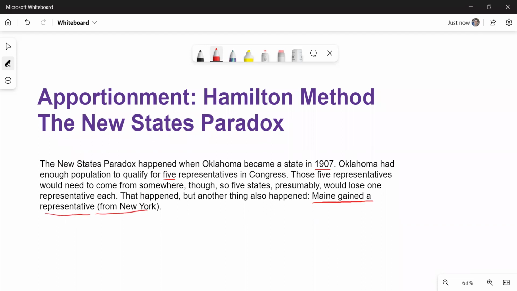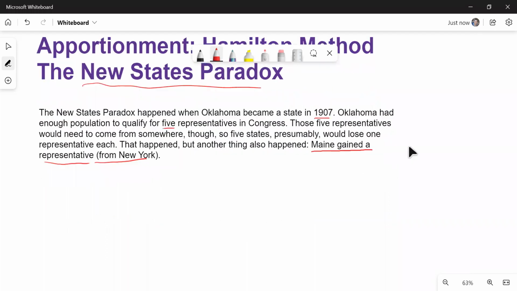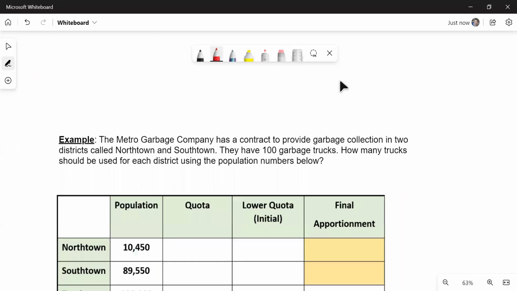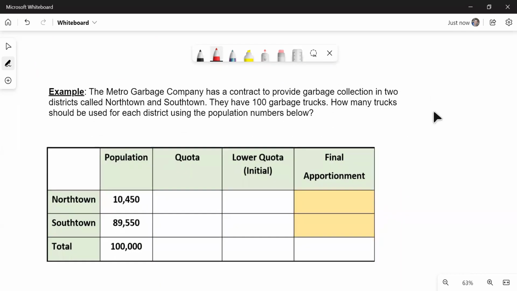So even though Oklahoma basically gained these 5, it caused Maine and New York to gain and lose a seat, even though they weren't really involved in the process. So that's called the new states paradox, adding in a new state. Let's illustrate this not with the House of Representatives, but with a problem about garbage collection. So let's take a look.